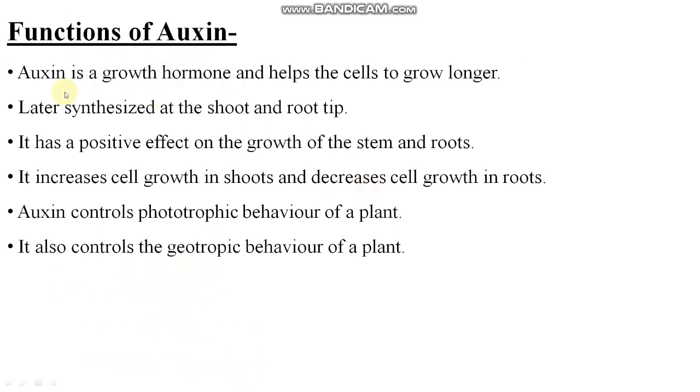Function of auxin. Auxin is a growth hormone that helps the cells to grow longer. Auxin is found in the root apex and shoot apex of the plant, synthesized at the shoot and root tip. It has a positive effect on the growth of the stem and roots, right? It increases cell growth in shoots and decreases cell growth in roots. Auxin controls phototropic behavior of a plant. It also controls the geotropic behavior of a plant.